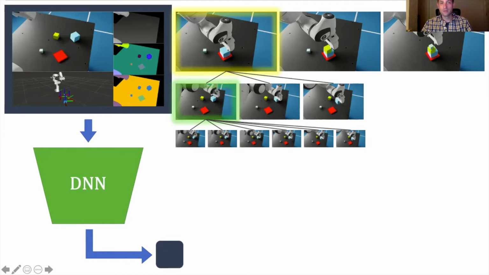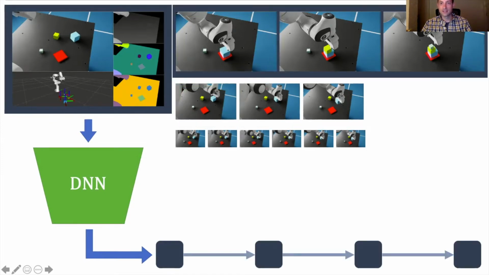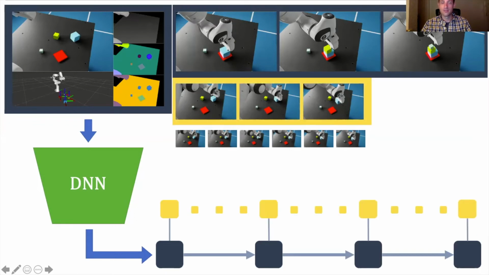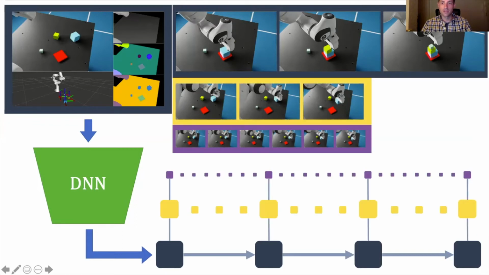So we would like our representation space to represent and reflect this hierarchical nature of the task and the data. So we can plan over these high-level states and generate meaningful subgoals that we can then use to produce the low-level actions that are actually executed on the robot.